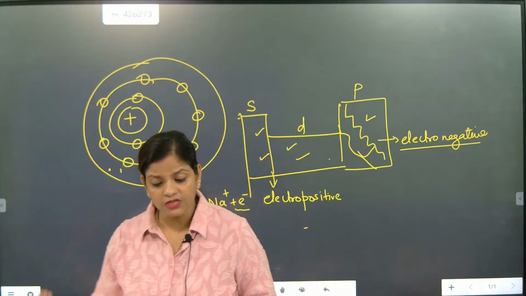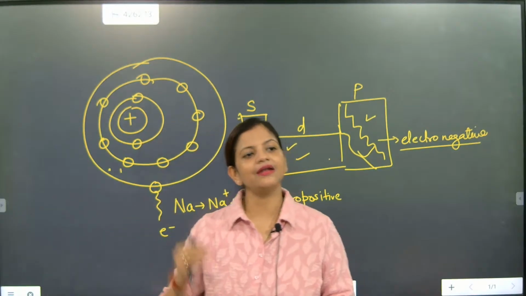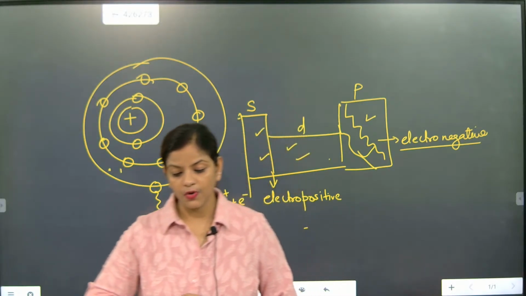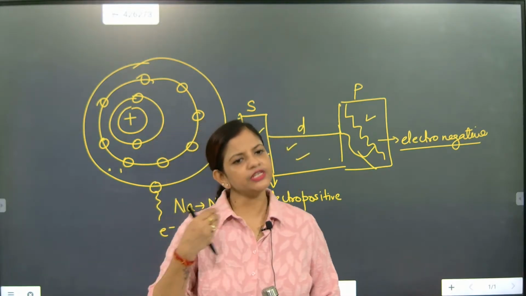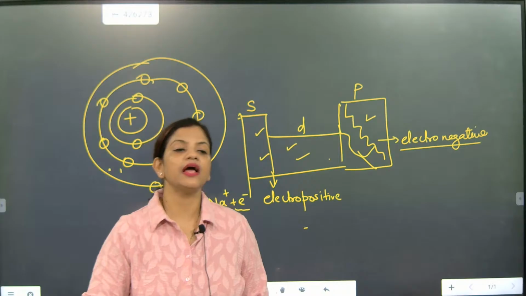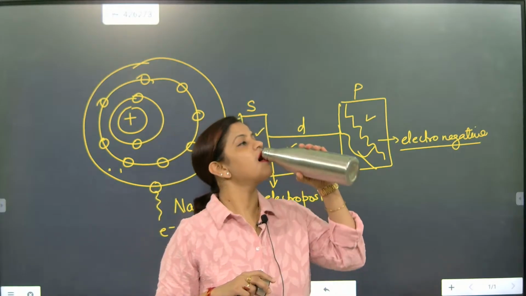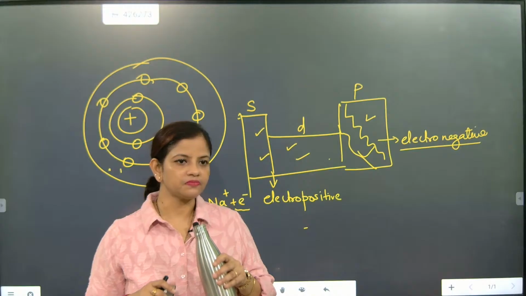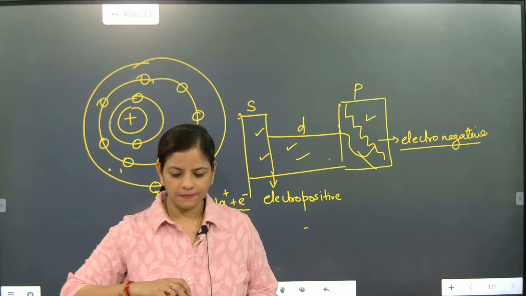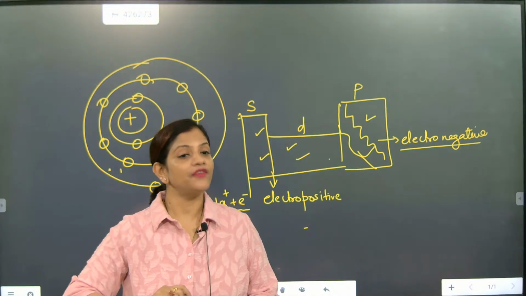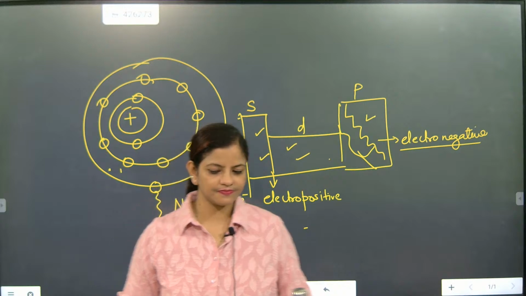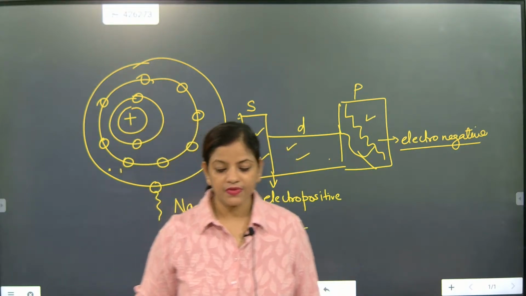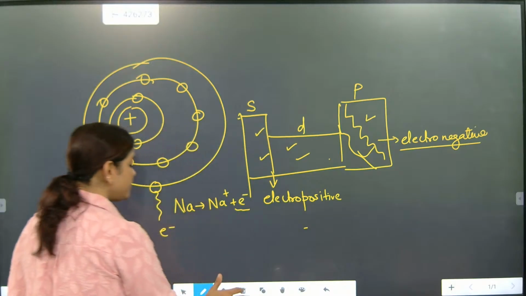What is the difference between an atom and an ion? Tell me. Ions can be positive and negative.